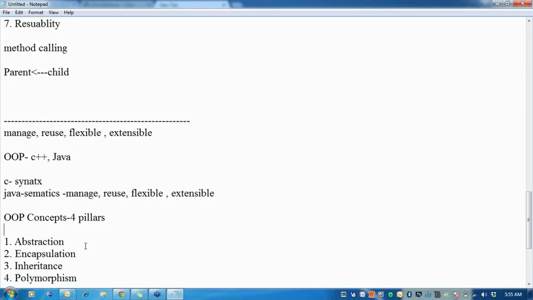For all these OOPS concepts, what you need as a basis is a class, an object, and how these objects or classes can communicate with each other. That is, I have message communication between the objects. These are the 3 underlying concepts on which these OOPS pillars are based.